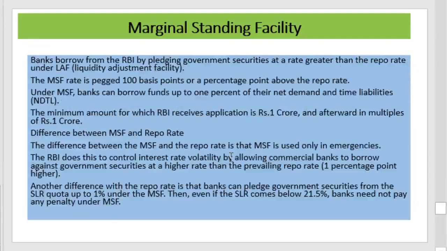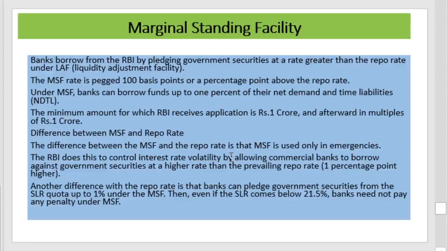Here the major differences between these two components are given: marginal standing facility rate and liquidity adjustment facility. As we have already discussed, marginal standing facilities are used by the banks when the facility for liquidity adjustment facility in the form of repo transactions dries up, and if banks still need more money, then the marginal standing facility can be used.